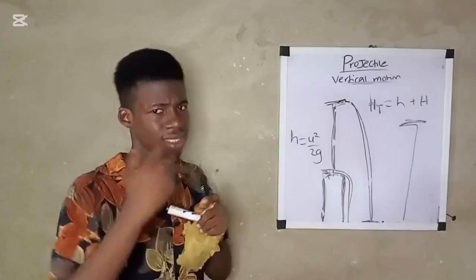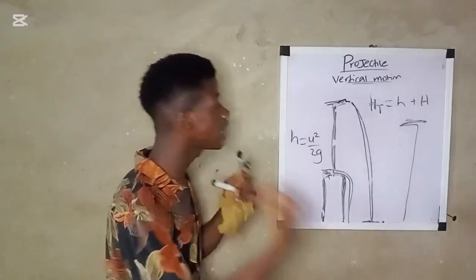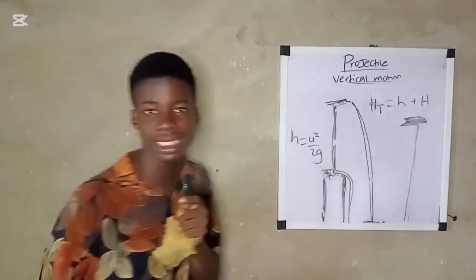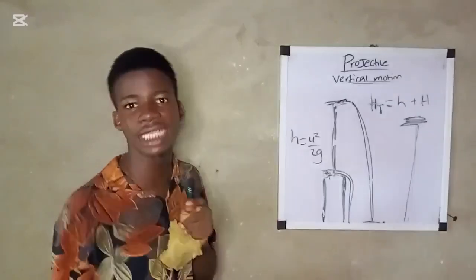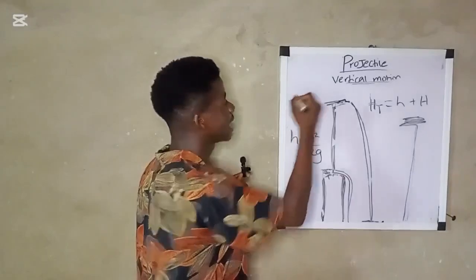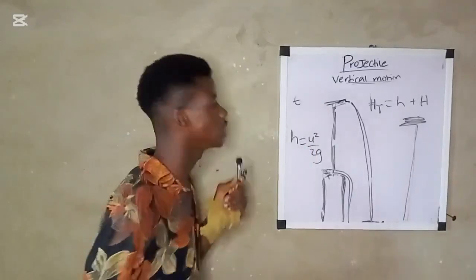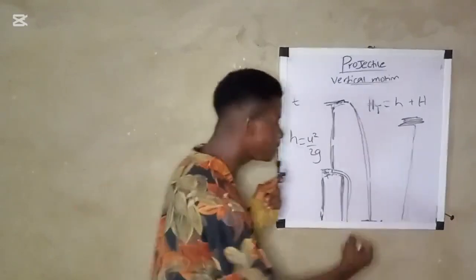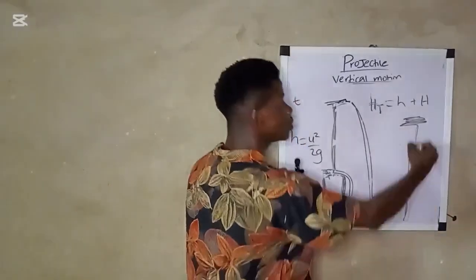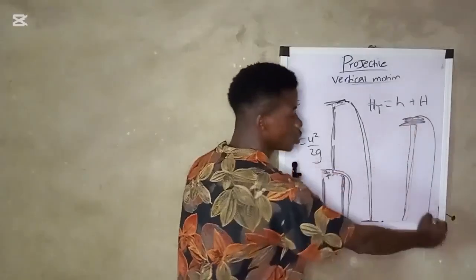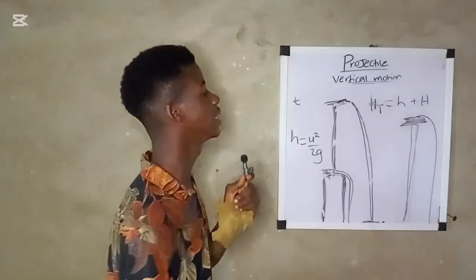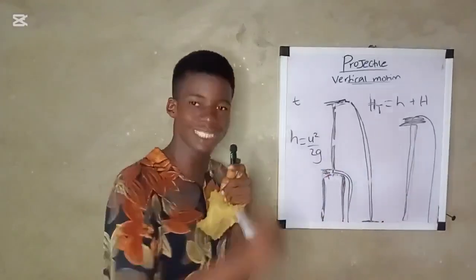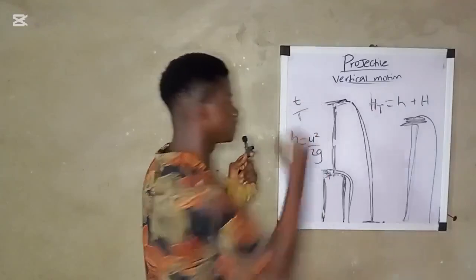Then I moved further to time of flight. I'm just doing a summary. Time of flight is the time it takes a body to get to the maximum height. That is known as time of flight, and I told you guys that it is represented by small letter t. Then total time of flight is the time it takes an object to get to the maximum height and to return to the ground. Therefore, total time of flight is represented by capital letter T.